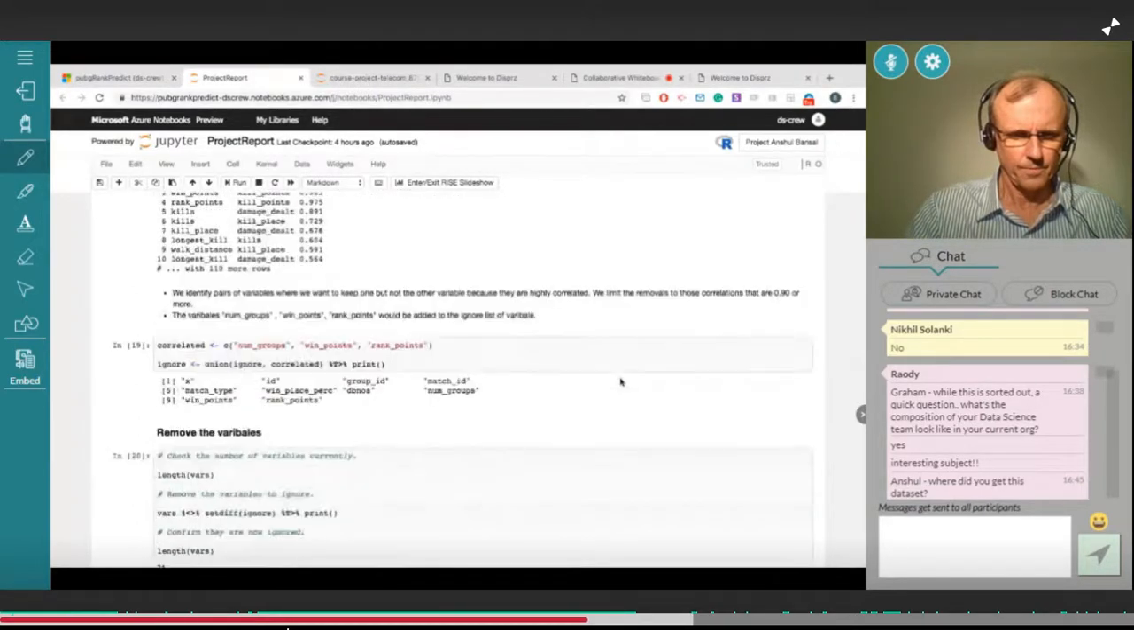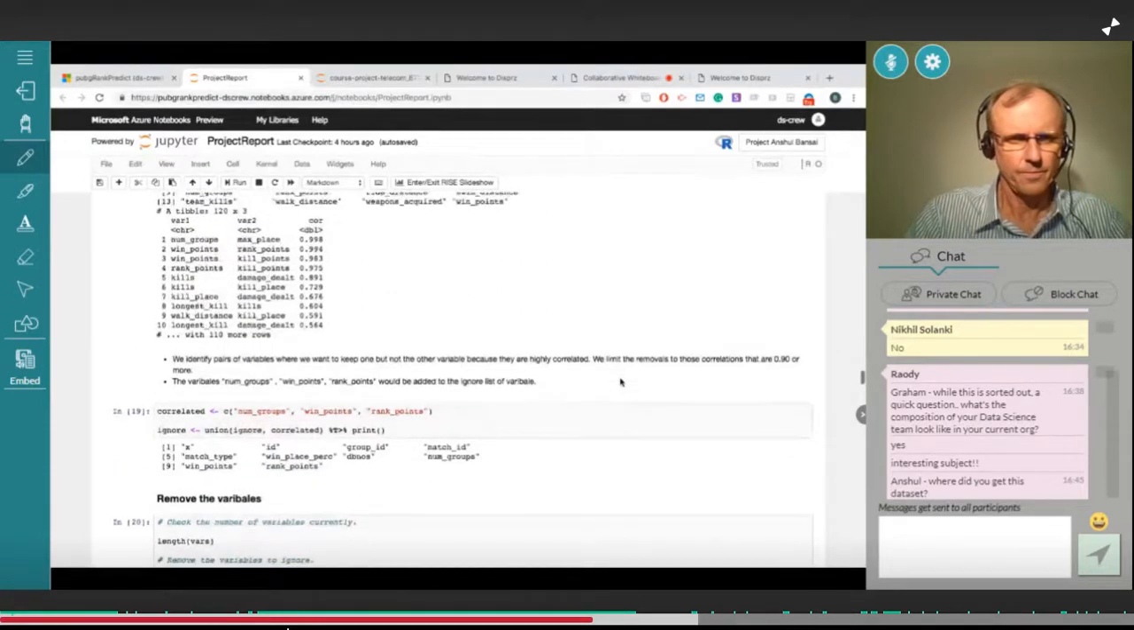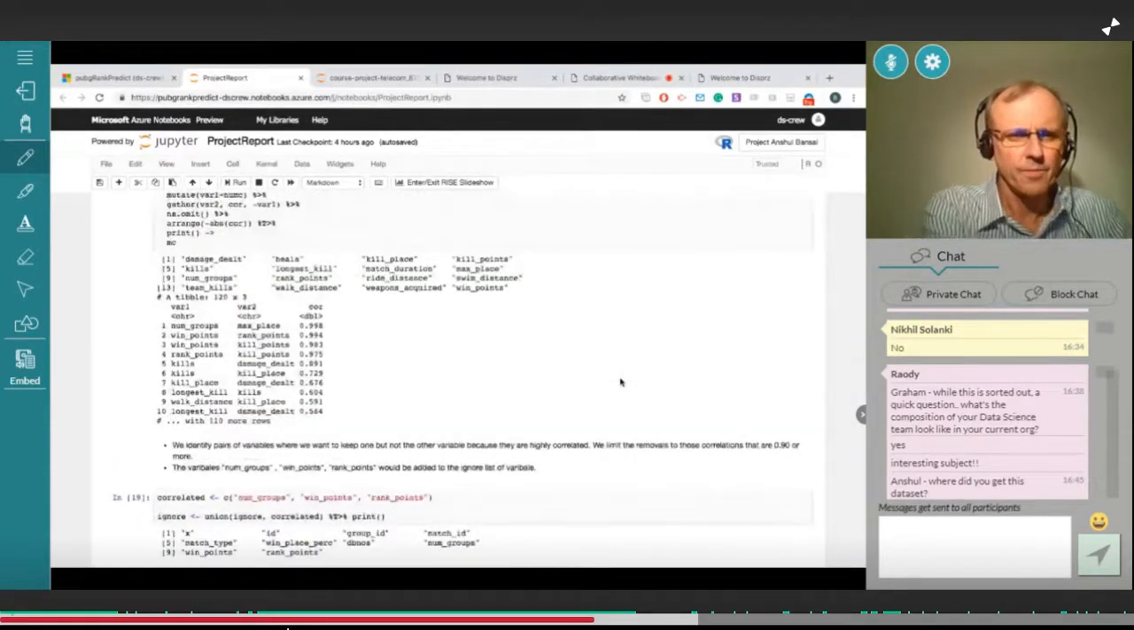And then there came a point where I needed to find the correlation between the numeric variables. As you can see, there is a strong correlation between number of groups, the maximum place, the winning points and the rank points. So I filtered out those variables which had a strong correlation. Those were number of groups, the winning points and the rank points. Those are also filtered out from the data set.